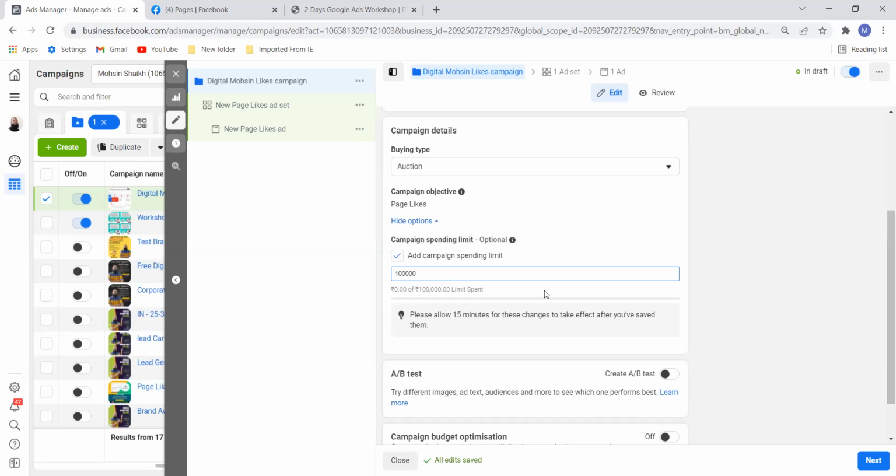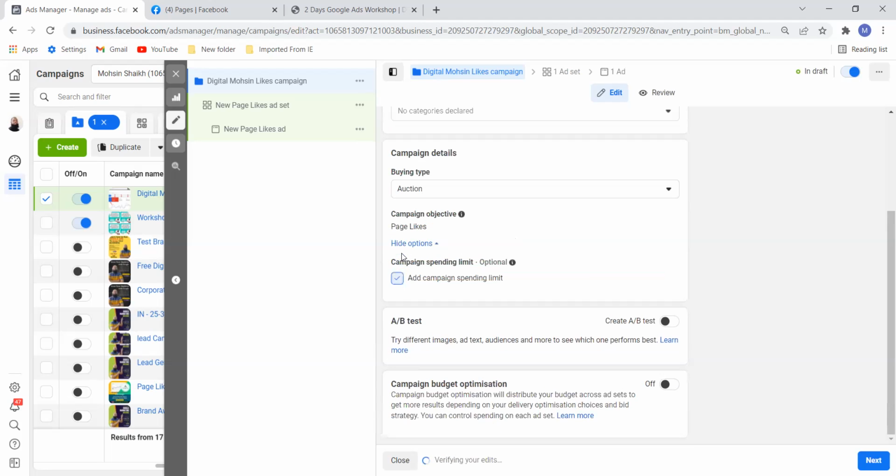So this campaign will run for whatever time I have selected, 1 year, 2 years, 2 months, 3 months, but it will not exceed 1 lakh rupees. So this also we can do. This is one setting. I will leave it blank because I will go with a daily budget. I can try any ad for 1 week, 2 weeks, most probably 15 days, see what type of results I'm getting, and then I can go ahead and stop the ad.